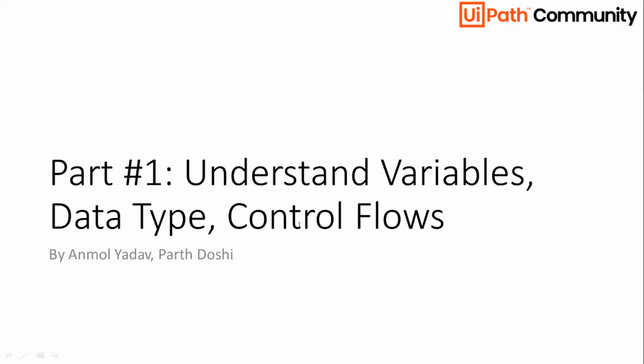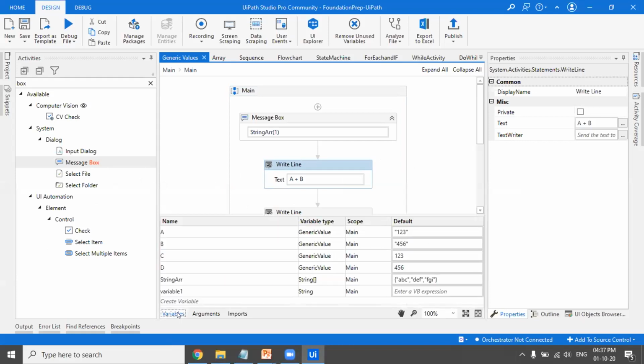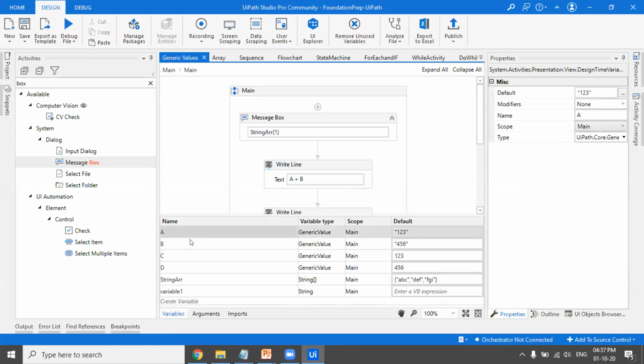Okay. So I have declared A, B, C, D. These are the variables. If you open the variables pane, you can see that we have A, B, C, D, and all of these have values. The type is generic value. If we are storing a value in double quotes, it is treated as a string. If we are storing it without double quotes, it is treated as an integer.